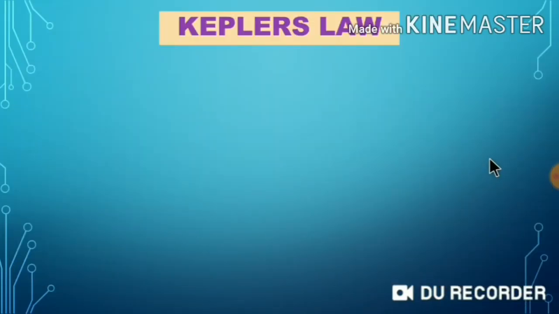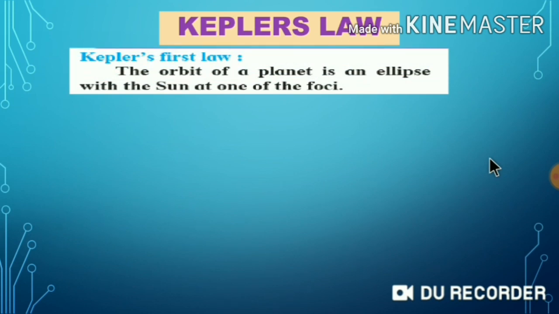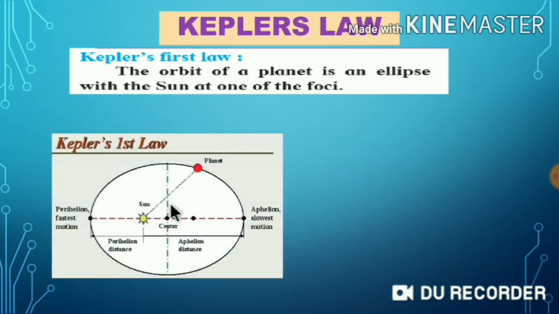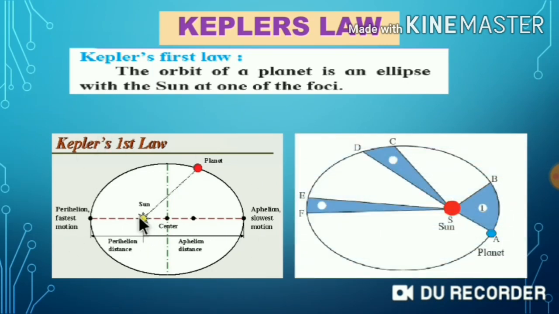Kepler's laws. There are three Kepler's laws. Kepler's first law: the orbit of a planet is an ellipse with the sun at one of the foci. Here you can see the planet. This is an ellipse. This is the sun, which is at a focus. The planet moves from A to B, B to C, C to D, D to E, E to F, and again F to A. So here there is only one focus, and that is the sun.